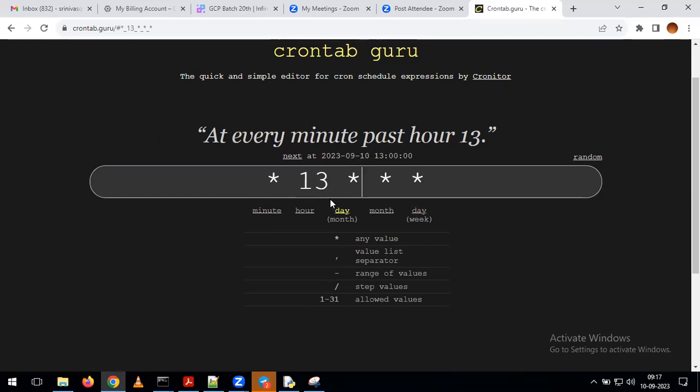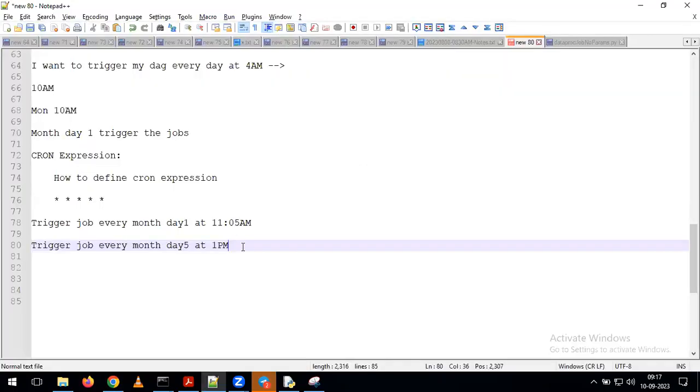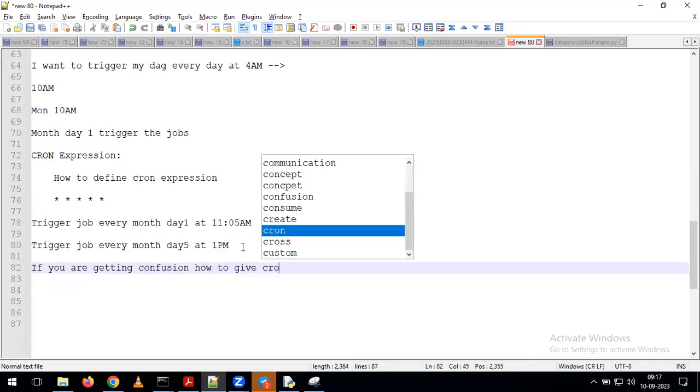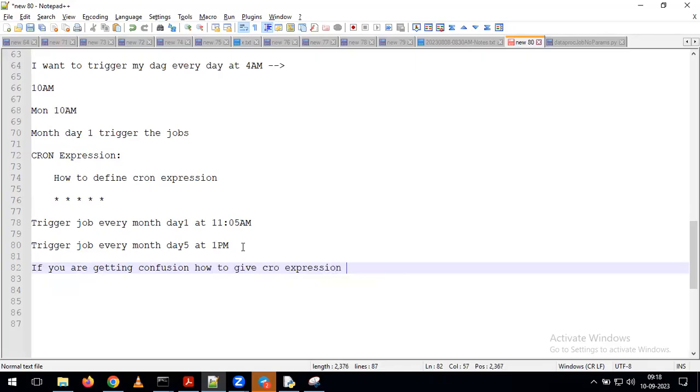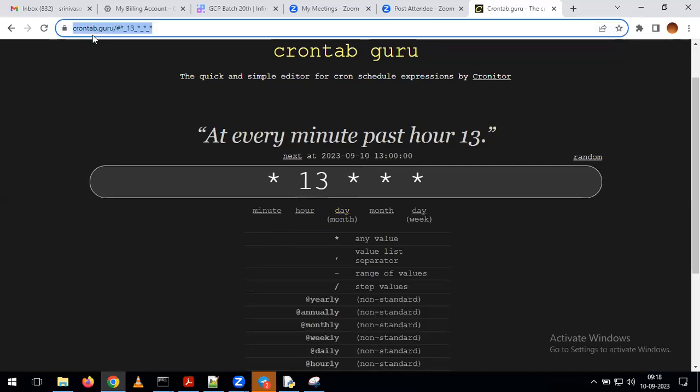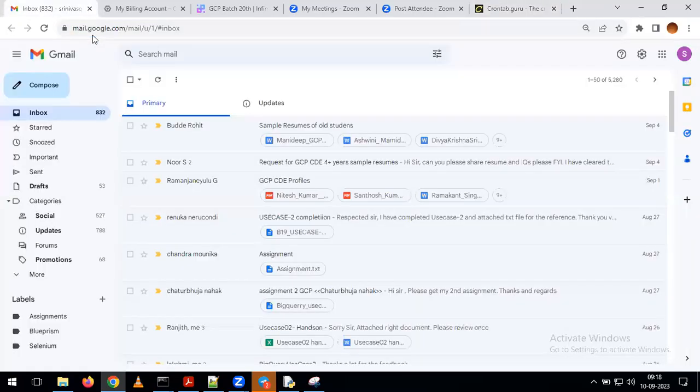Like that, depending on your requirement, you have to define the cron expression. And by using this cron expression, we can provide all the information. Now, for example, if you are getting confused about how to give the cron expression, to resolve this we have this portal. By using the portal I'm showing you here, you can understand how you need to define the cron expression.